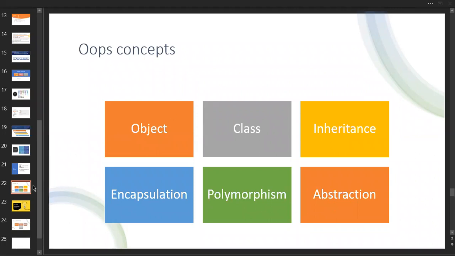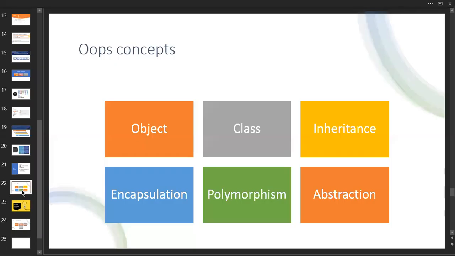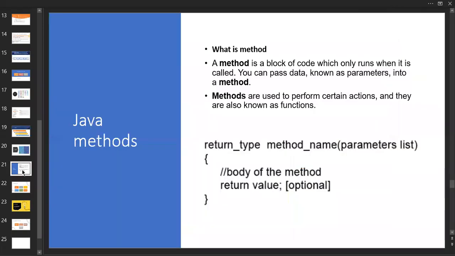Okay, now we are going for the methods. Why did I explain this one at this stage? Actually, I needed to explain it first, but it is essential now because when we go into method overloading and the methods, we need to check it out. Okay, these are the Java methods.